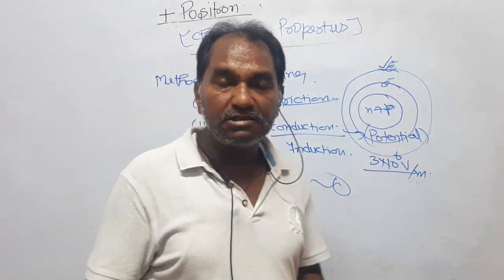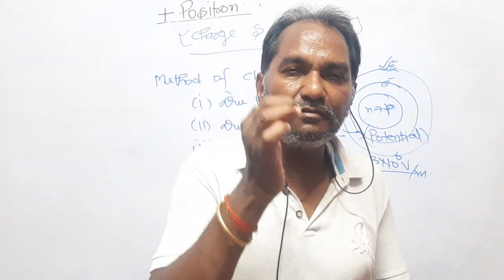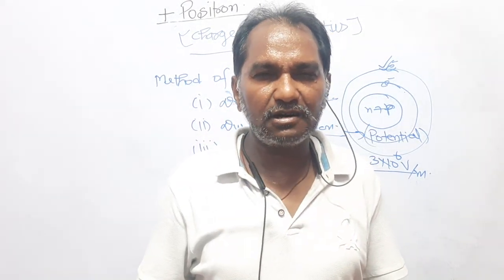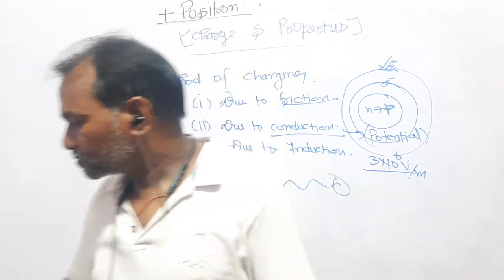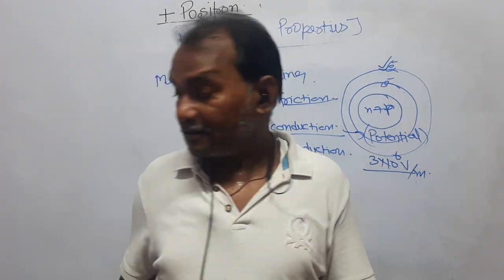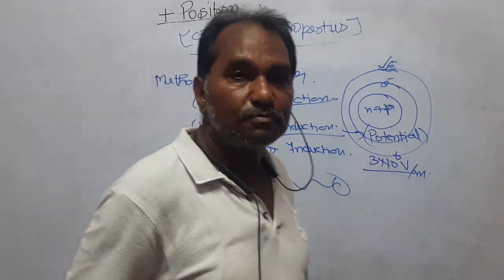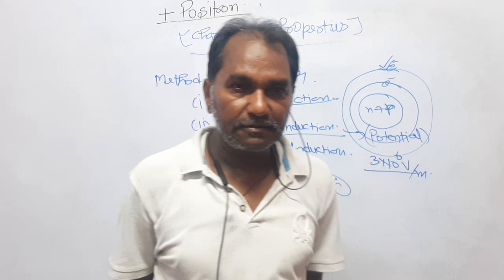And conducting means they are made of those materials which have a very good number of free electrons, for example aluminium, copper, gold, silver, right? Now, dear students, how can the charge be transferred? By conduction.